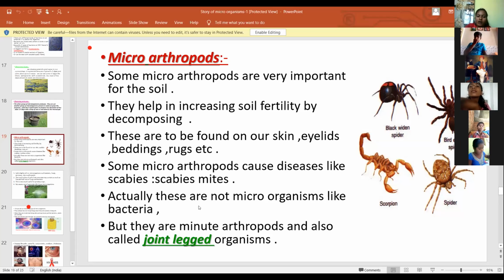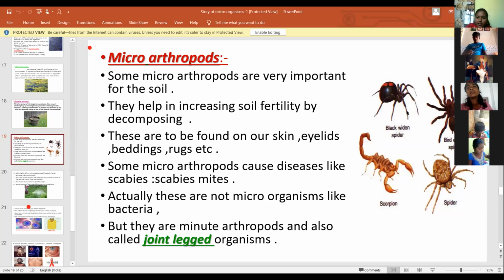Actually, these are not microorganisms like bacteria. They act like bacteria, but they are minute arthropods, also called giant-legged organisms. Arthropods have giant legs.